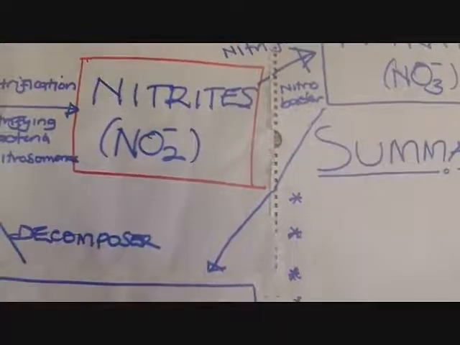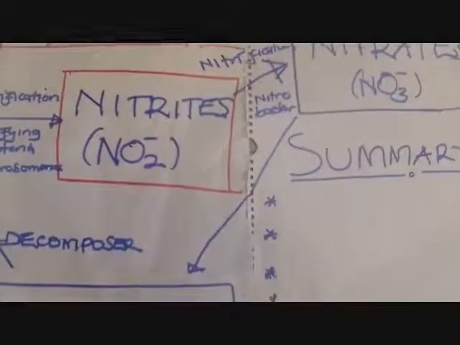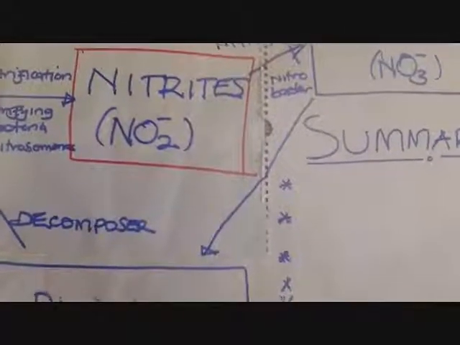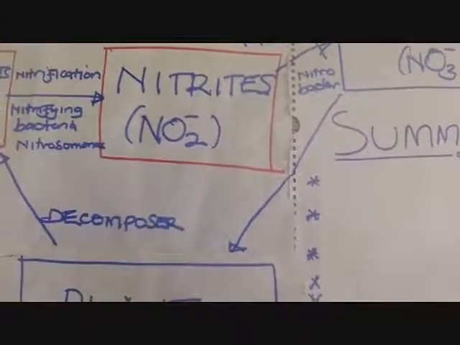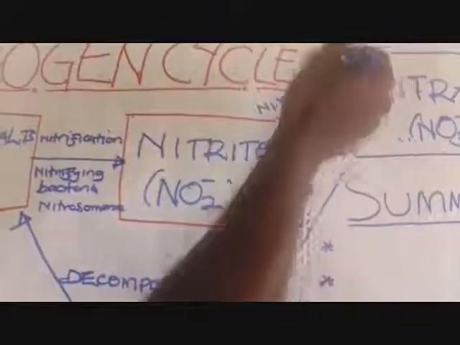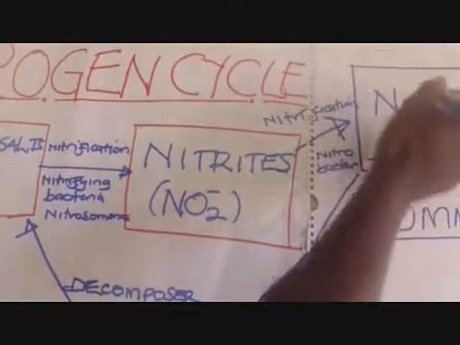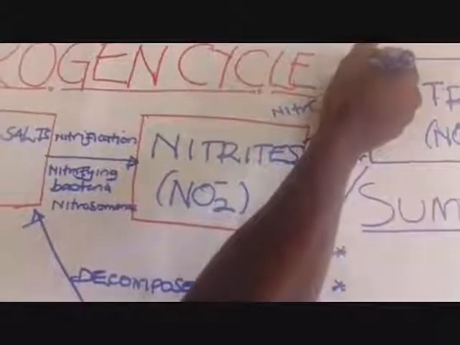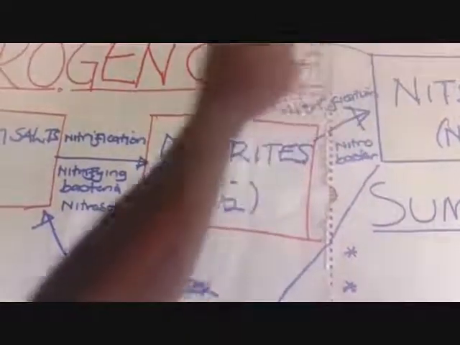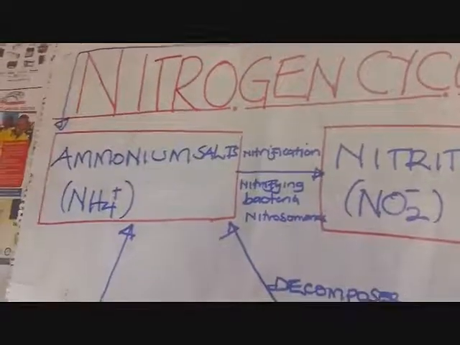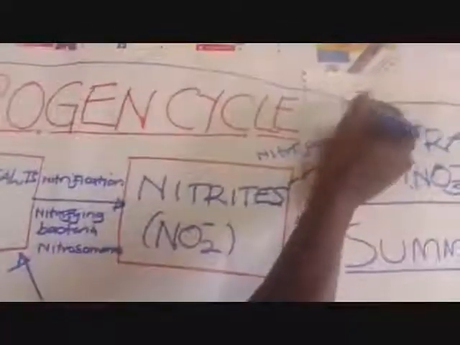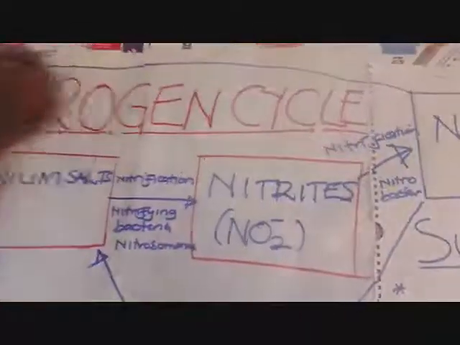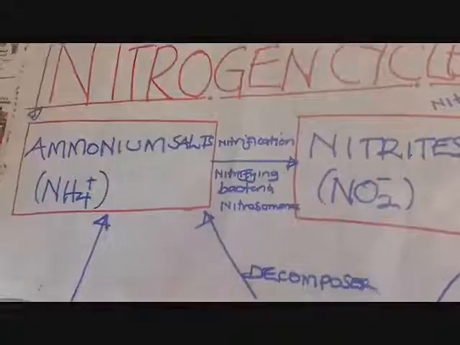Now we are seeing that some nitrates can be converted back into ammonium salts. Our space here is limited, but allow me to follow this direction. Now I have my nitrates, and my nitrates are being converted to what? To ammonium salts. So I'm driving it backwards. Try to follow my hand like that. I have limited space, so I'm driving it like that back to ammonium salts.